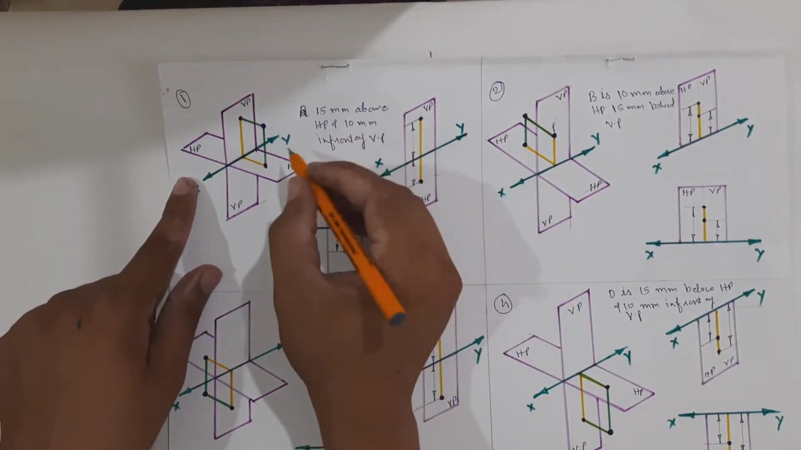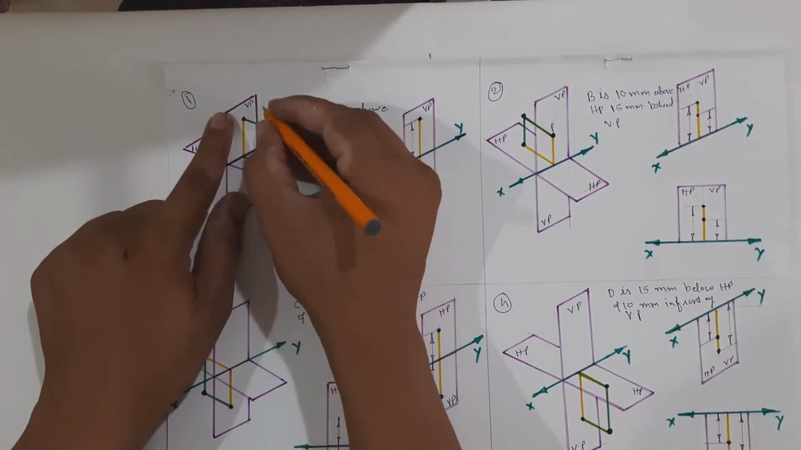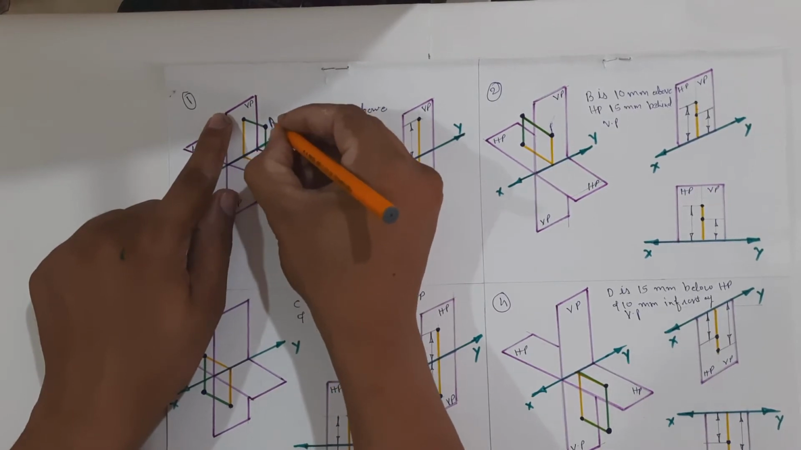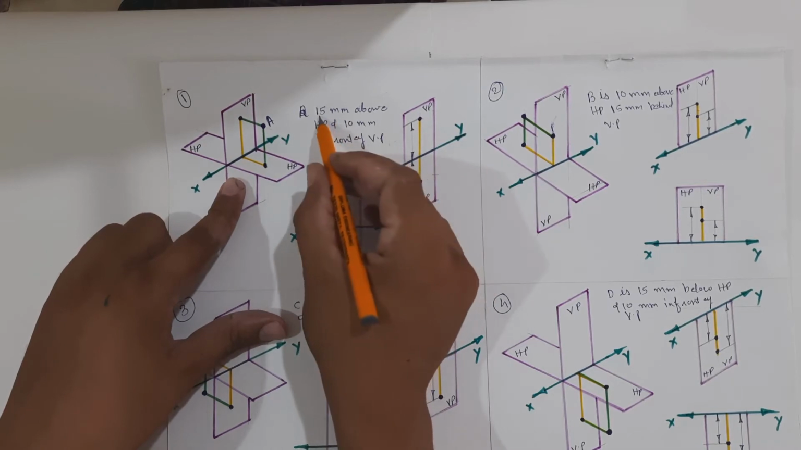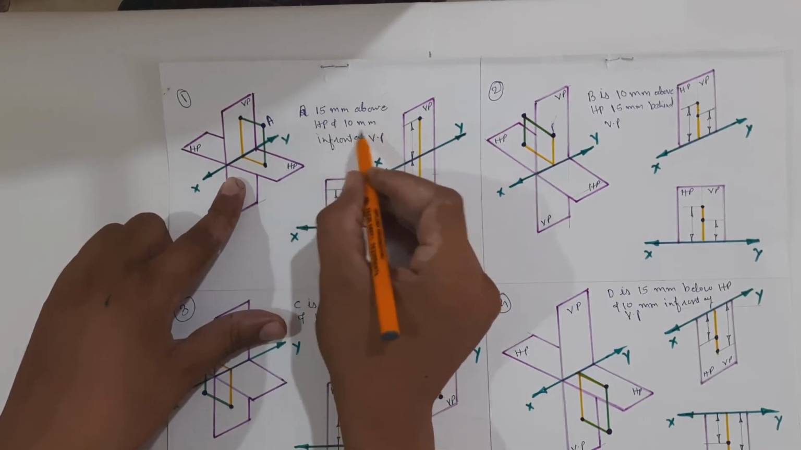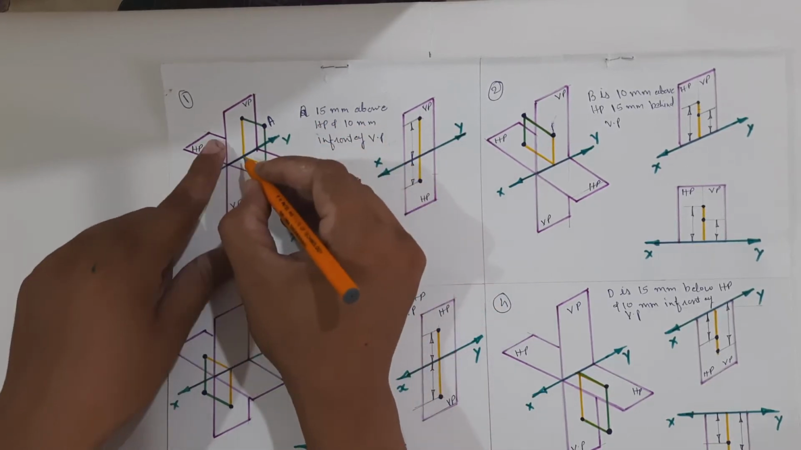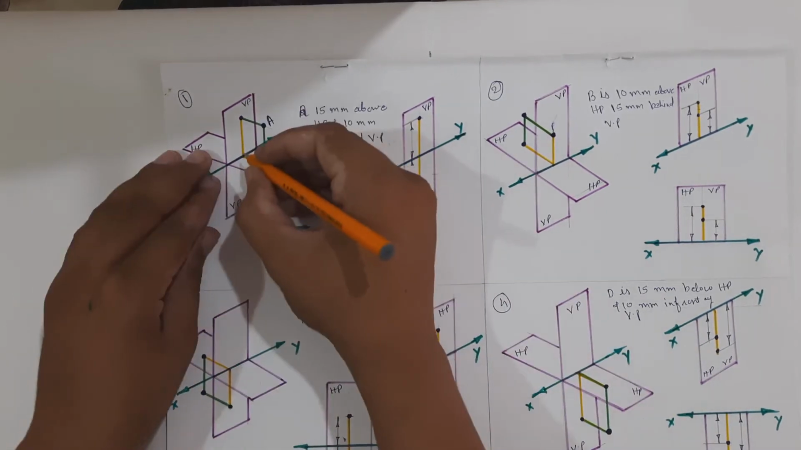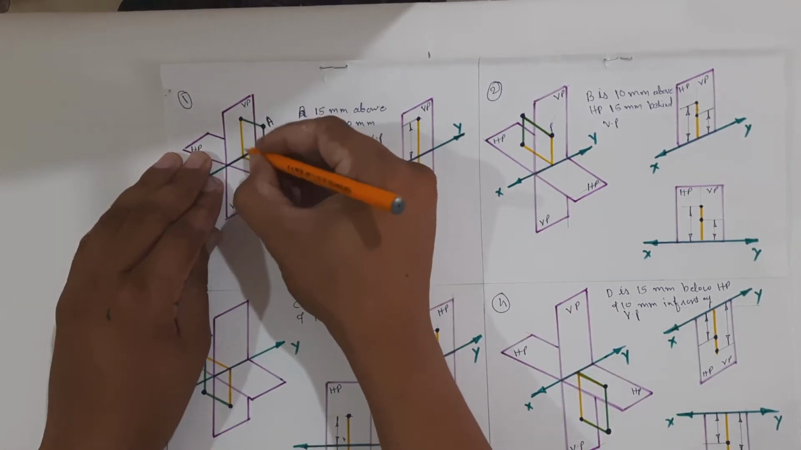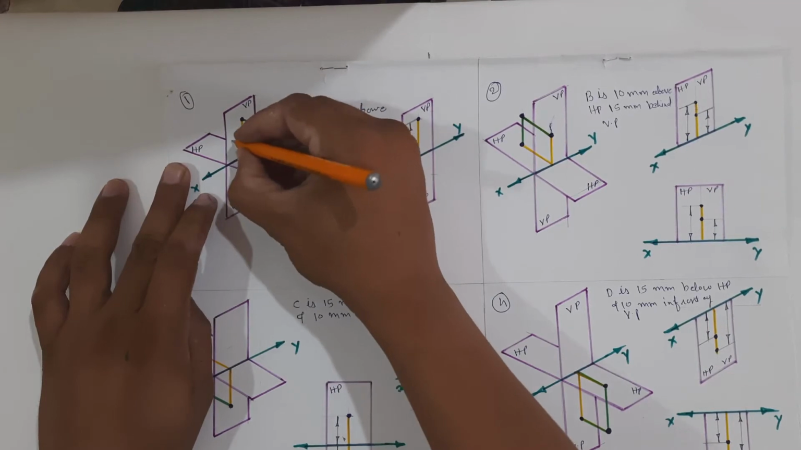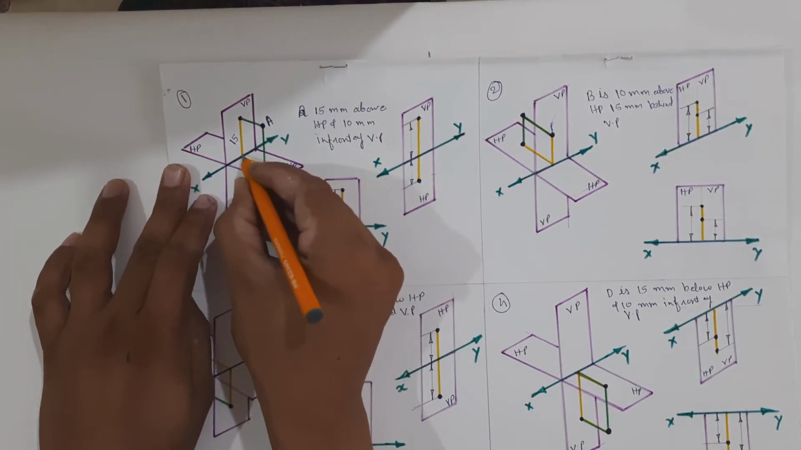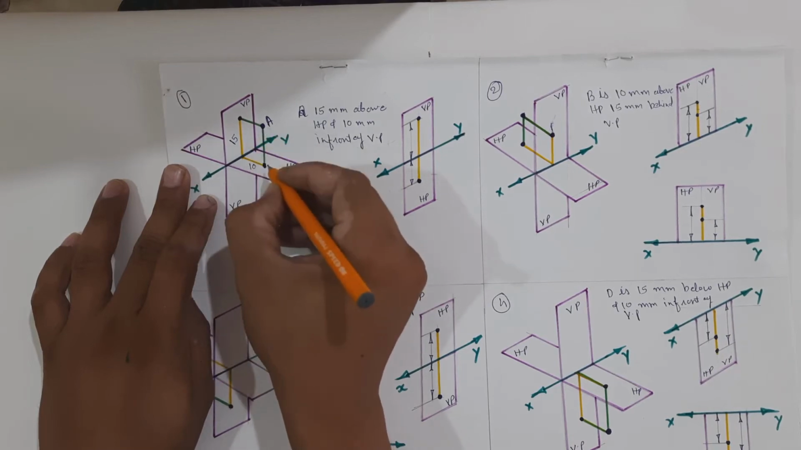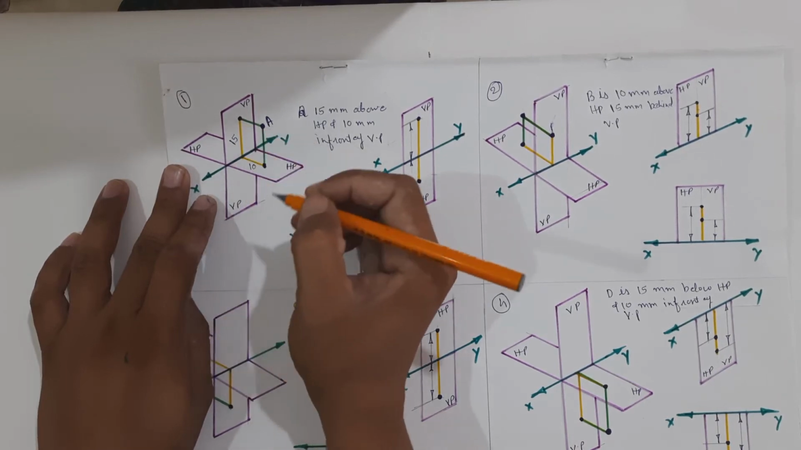So let us take first point over here, point A. So let us take point A, 15 mm above HP and 10 mm in front of VP. So we can say that point A is 15 mm above HP and 10 mm in front of VP. This is 15 mm, this is 10 mm.